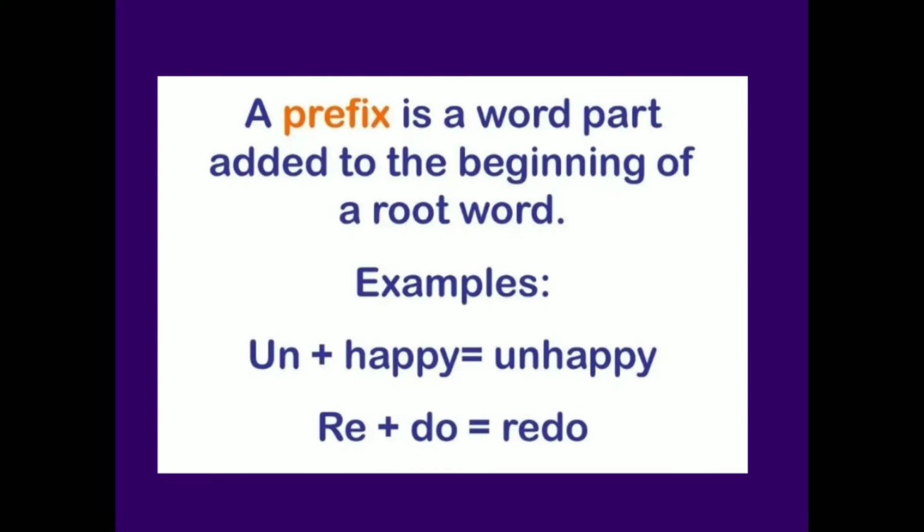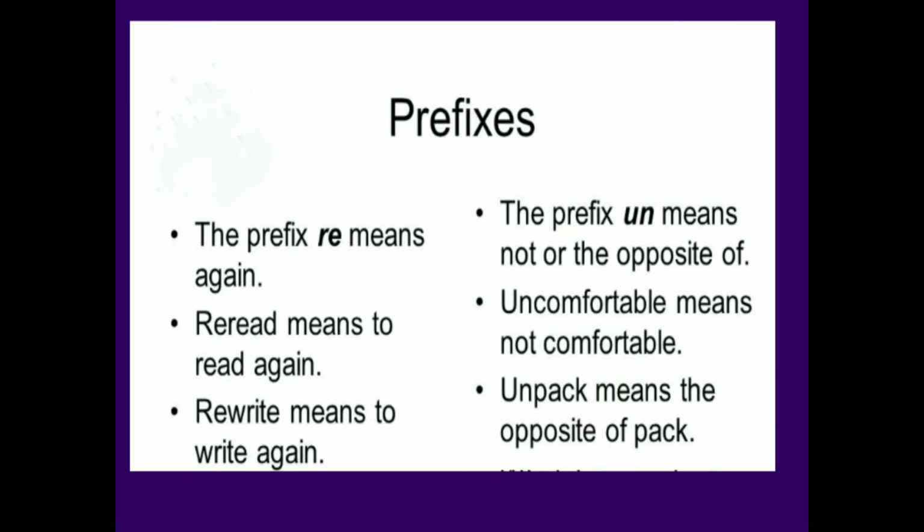In the same way, re plus do is equal to redo. Here, in these examples, un is a prefix, re is a prefix. That's why we form the word unhappy and the word redo with a prefix.